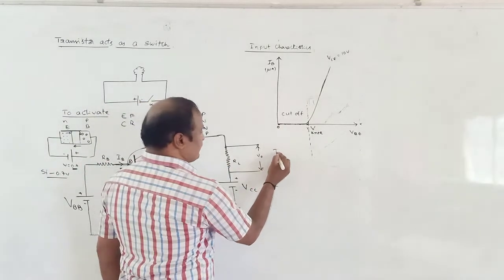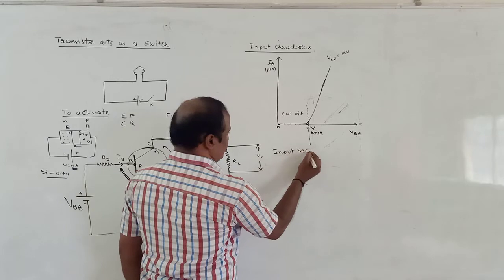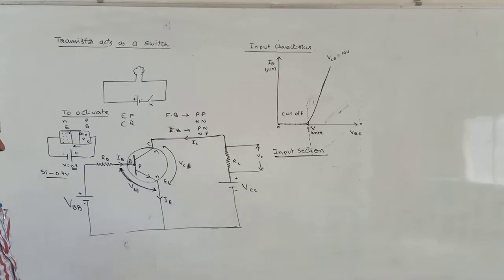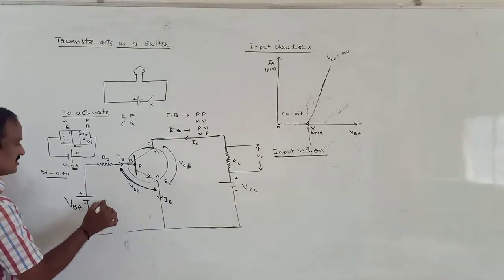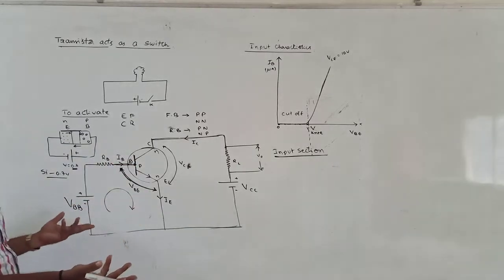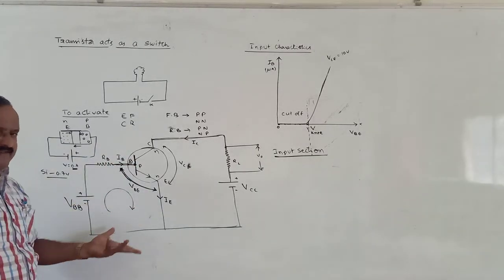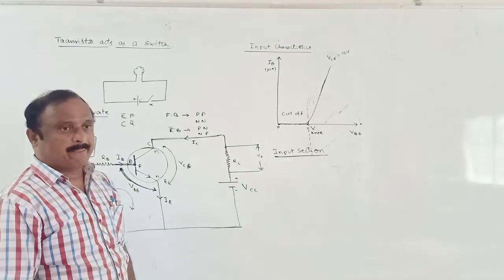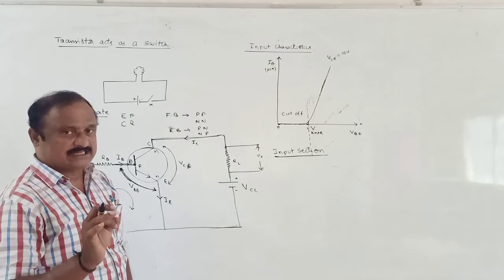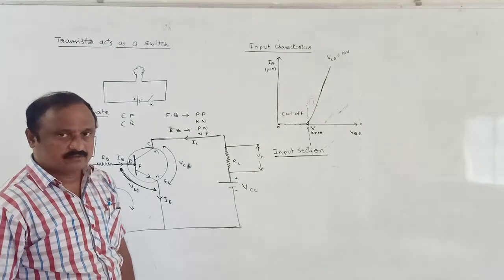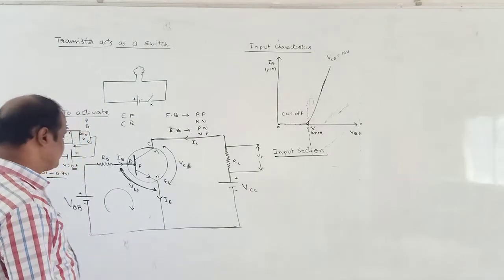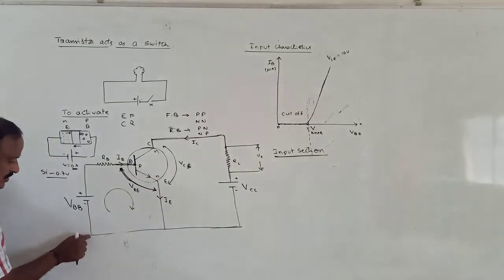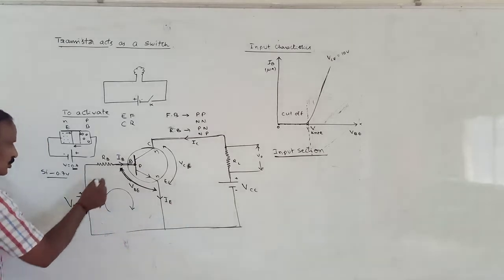So in case of the input section, applying Kirchhoff voltage law in the input section while going along this direction. Okay? Whether the line is this direction or this direction, no problem. According to Kirchhoff voltage law, the algebraic sum of the potential drops in a closed circuit is equal to 0. Sigma V equal to 0, right? So while going from this point along this direction and again reaching the same point, the total potential drop in this closed circuit is equal to 0.